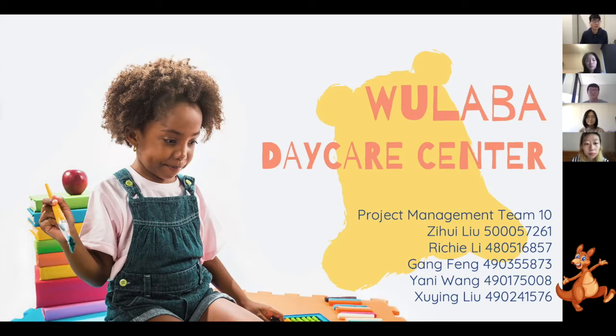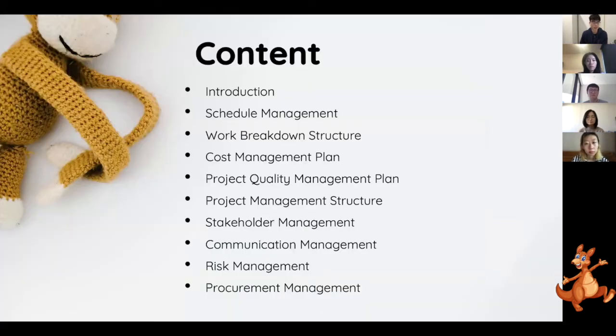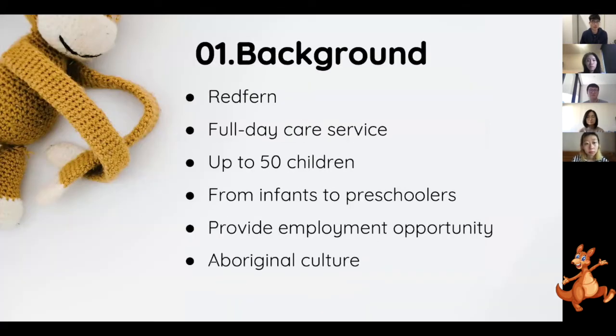Today we will show our project, Ulaba Children Care Center. Our project target is to establish a child care center in Redfern, which can provide full day care service with up to 50 children from age 0 to 6. And the project can contribute to local employment and develop Aboriginal culture.